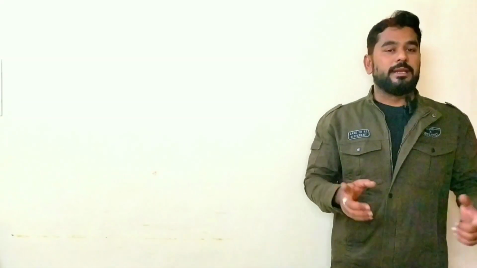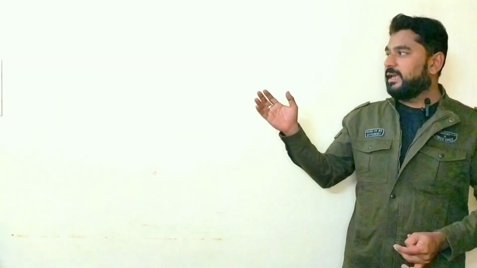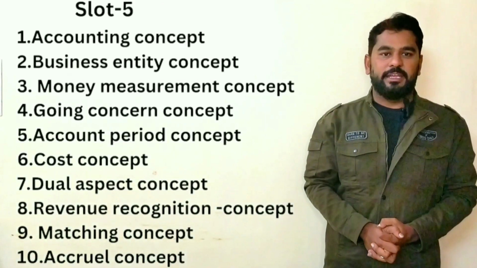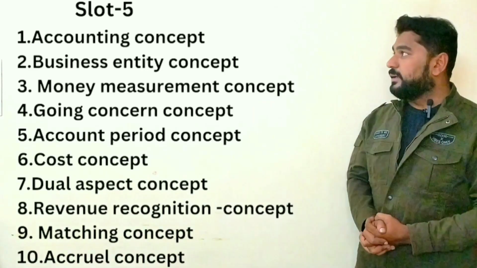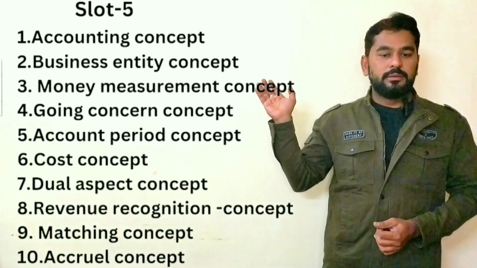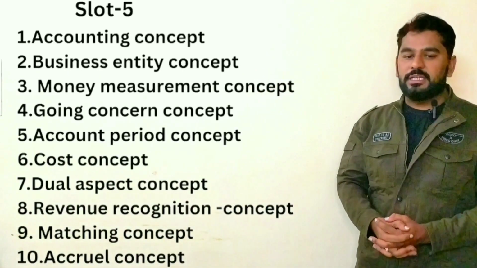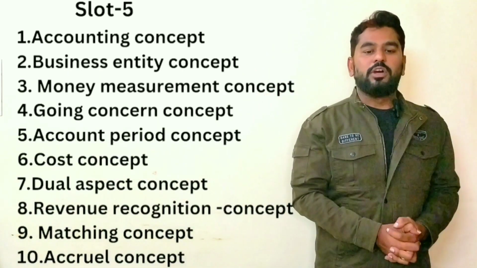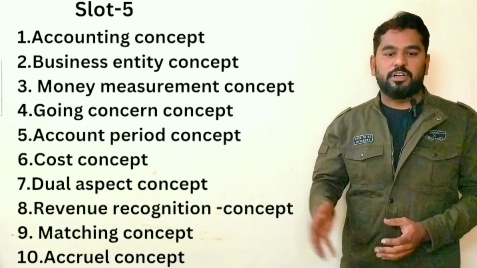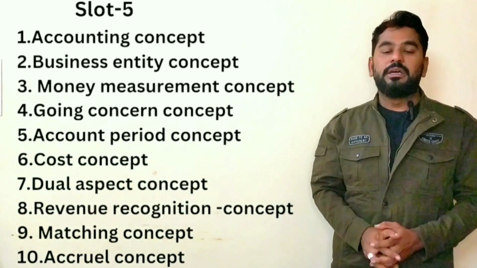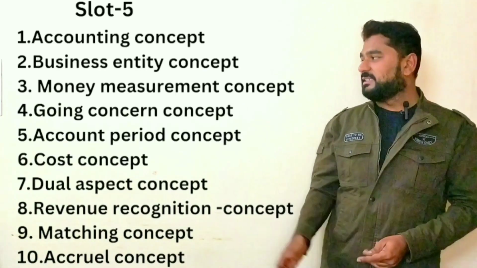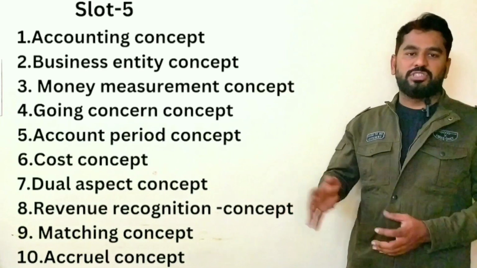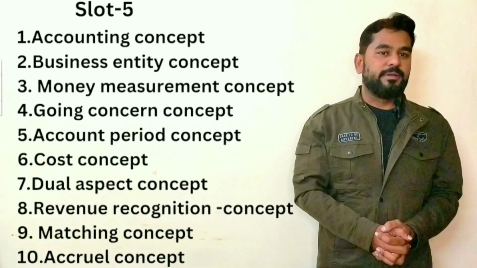Fine. Now we are stepping to slot 5. Again, a list of 10 questions is coming forward on screen. You can have a glance at each. Which are the questions we are going to deal with in slot number 5? Number 1, accounting concept. Number 2, business entity concept. Number 3, going concern concept. Number 4, accounting period concept, then cost concept, then dual aspect concept, revenue recognition concept, matching concept, and last but not least, there is accrual concept. These are the 10 questions of slot 5. I'm going to explain them one after another. Let's move on to question number 1.